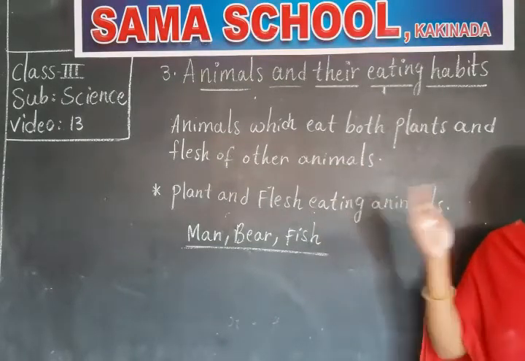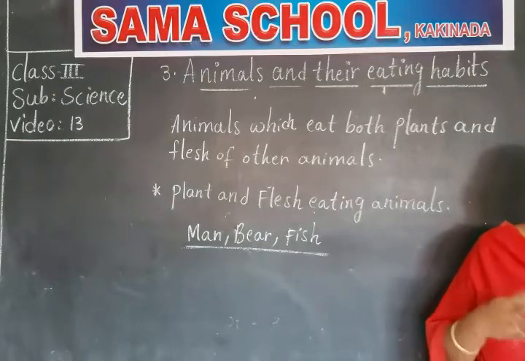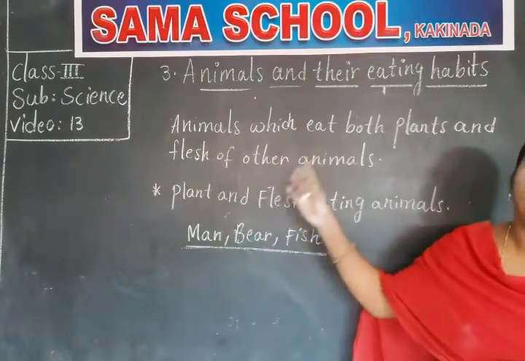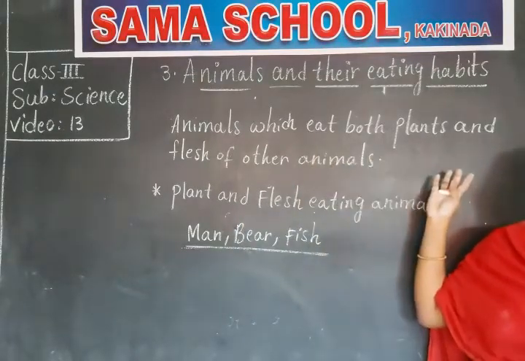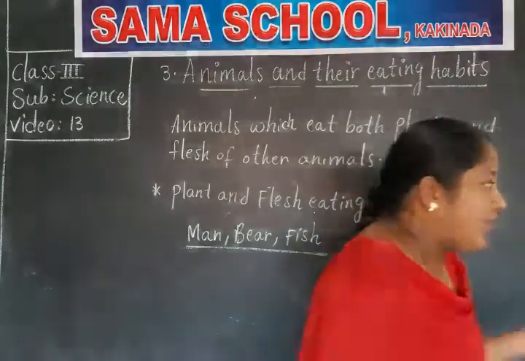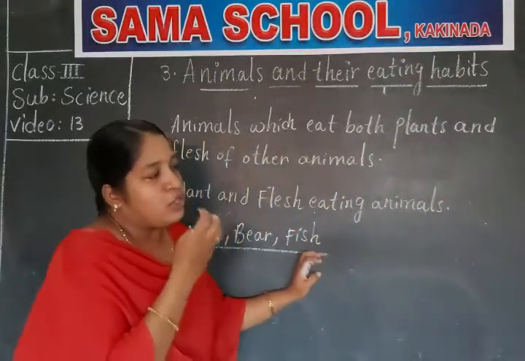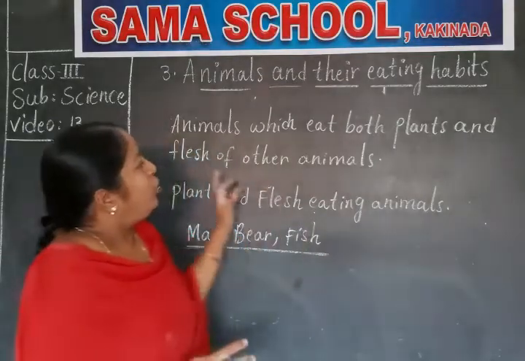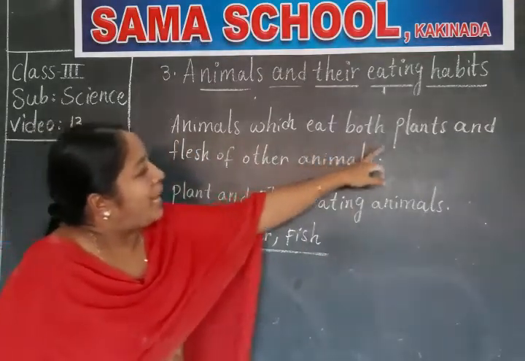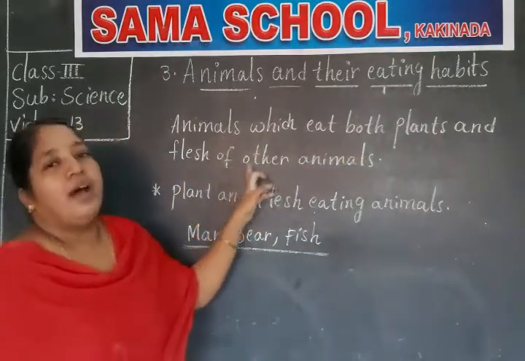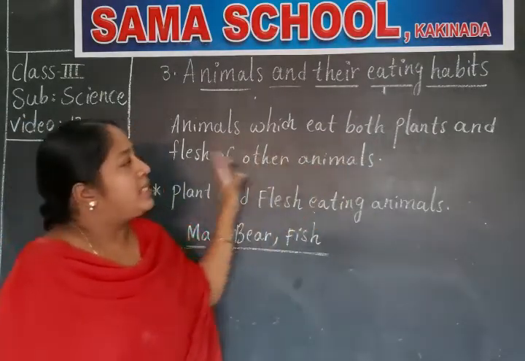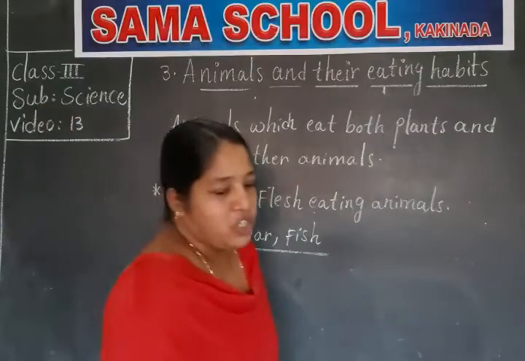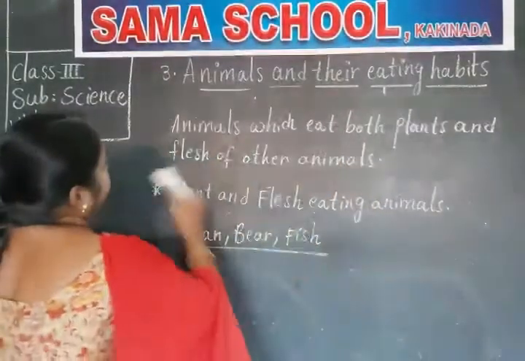These animals have teeth suitable, and located in such a way, to eat both plants and flesh of other animals. This is about plant and flesh-eating animals.